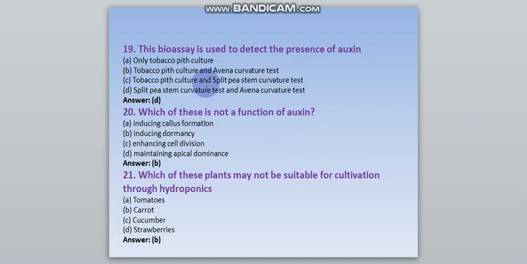Question number 19. Which bioassay is used to detect the presence of auxin? Option D is correct. Split pea stem curvature test and Avena curvature test. Question number 20. Which of these is not a function of auxin? Answer is B, inducing dormancy. Question number 21. Which of these plants may not be suitable for the cultivation through hydroponics? Option B, that is known as carrot.